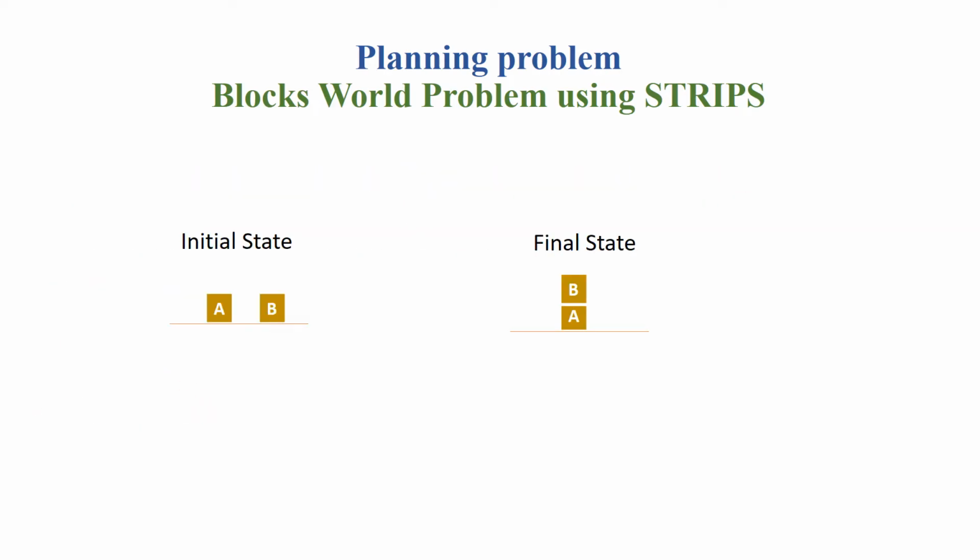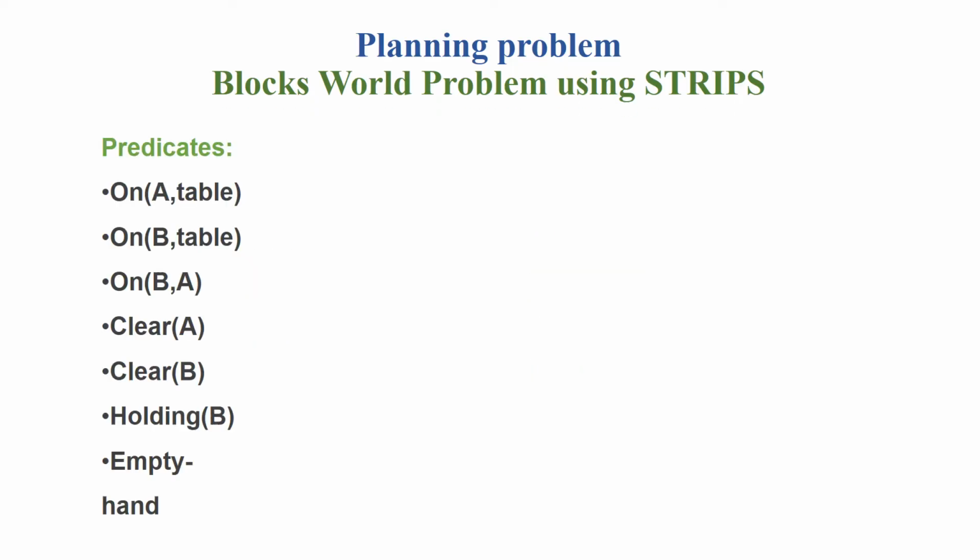Let us consider the blocks world problem. This is the initial state and this is the final state. The thing is, we have a robo which has to pick this particular block B and keep it above this block A and reach the final state like this. Now let us understand how the problem is solved.